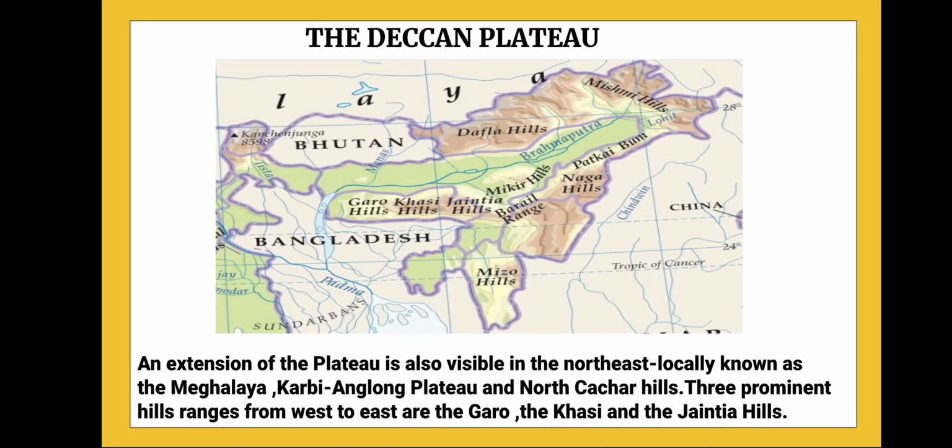Now an extension of the plateau is also visible in the northeast. This is the northeastern part of India, that is the Assam region, Arunachal Pradesh, Manipur, Meghalaya. This is the map of the northeastern part of India. So an extension of the Deccan Plateau is also seen in this region, locally known as the Meghalaya, Karbi Anglong Plateau, and North Cachar Hills. So these are the three